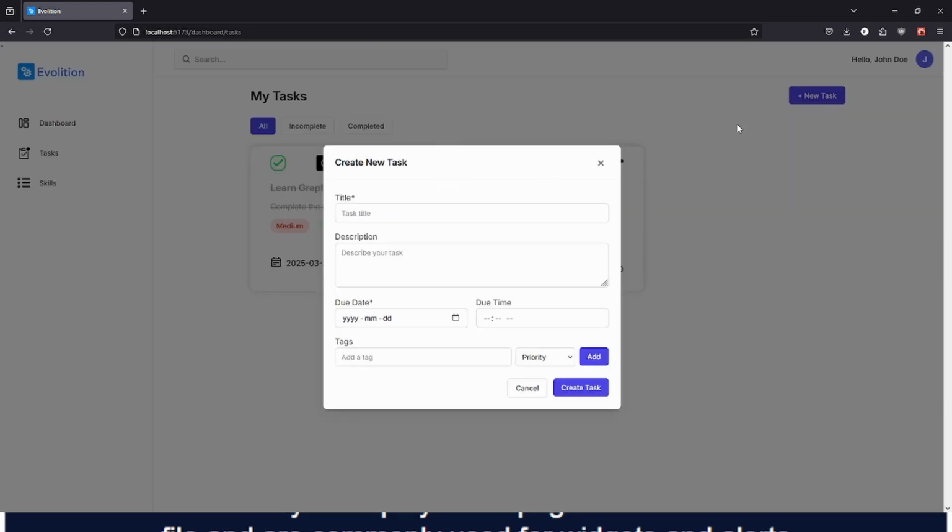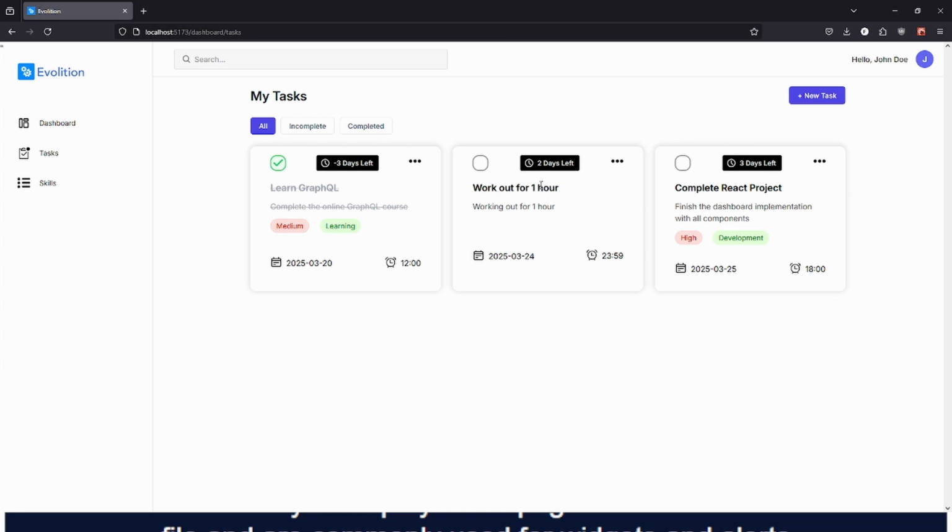From the tasks page, we can also create a new task through this button and this form. So for example, if we wanted to create a task, work out for 1 hour, we can simply create it, and then we'll have the task here.